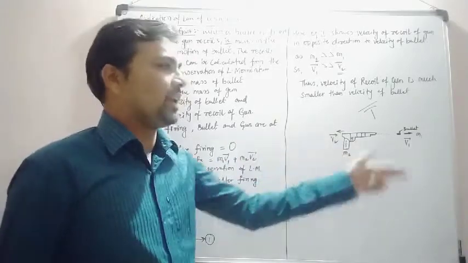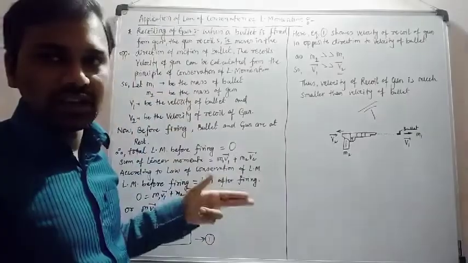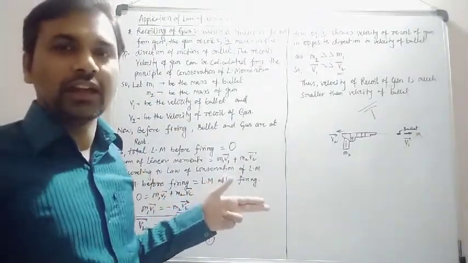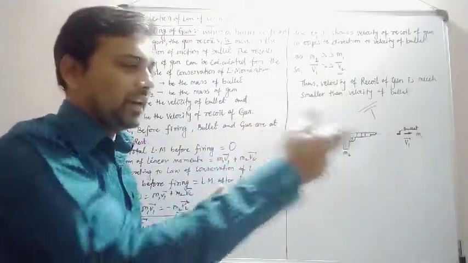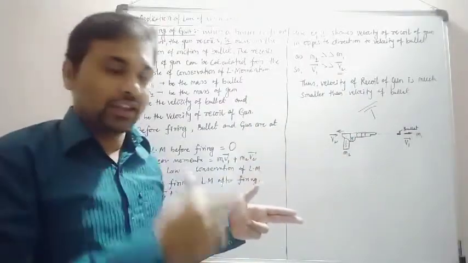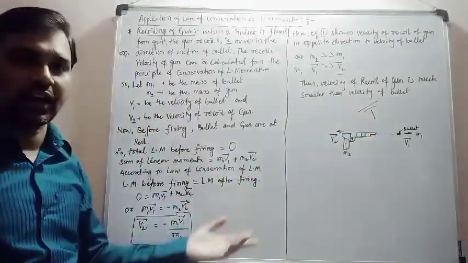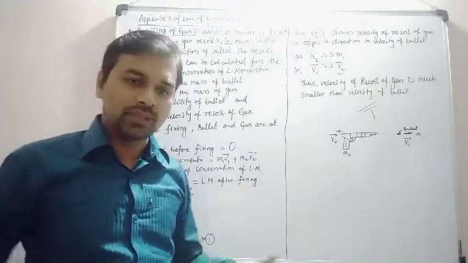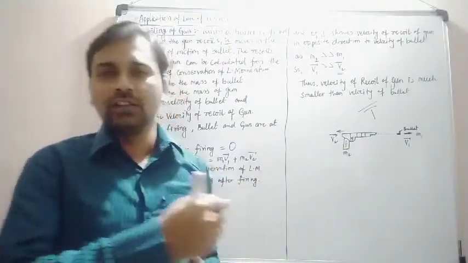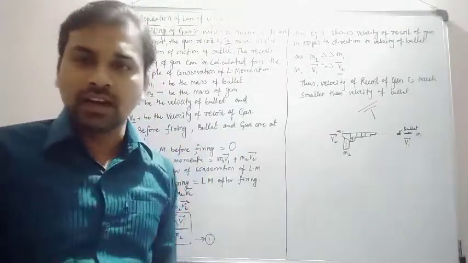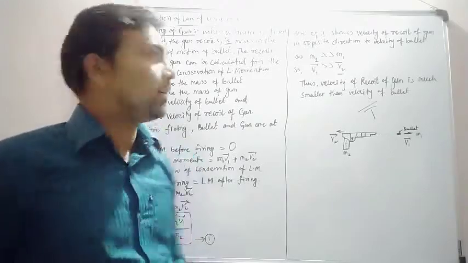After firing, the gun comes back to its initial condition, at rest, and again its linear momentum is conserved. When we fire again, the bullet moves forward, the gun comes back, and then the gun is again at rest. Every time the bullet is fired and the gun recoils, the momentum remains conserved.